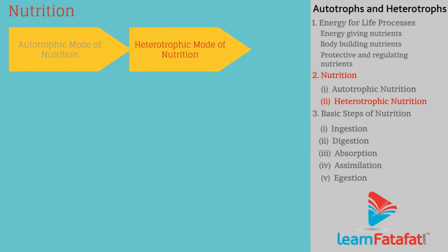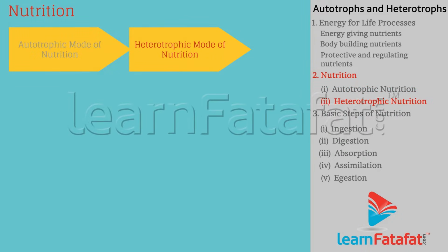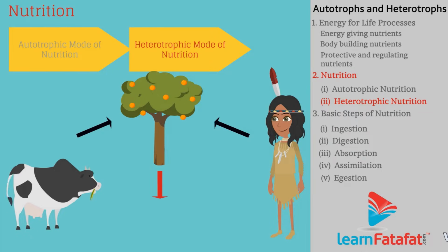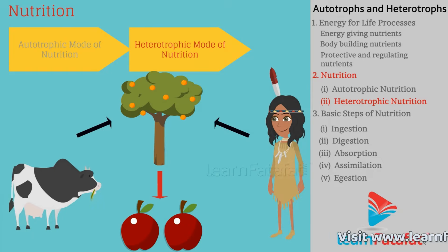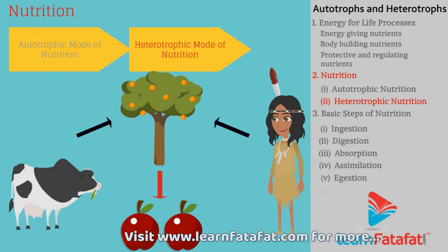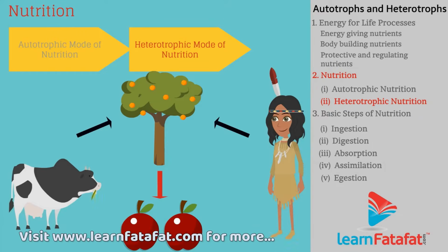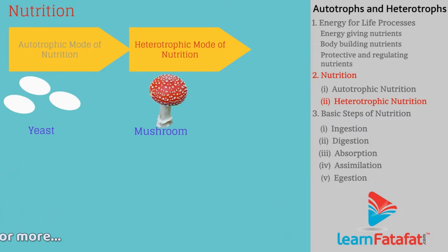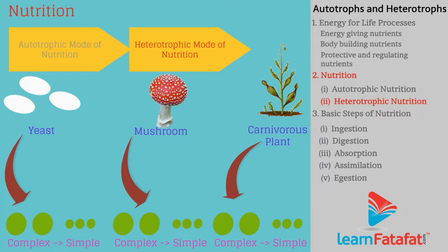Heterotrophic mode of nutrition. It is the mode of nutrition in which organism is dependent on other organisms for obtaining the food. Different organisms have different ways to obtain the food. For example, fungi like yeast, mushrooms, and some carnivorous plants break down the complex food material into simple substances outside the body and then take these inside the body.